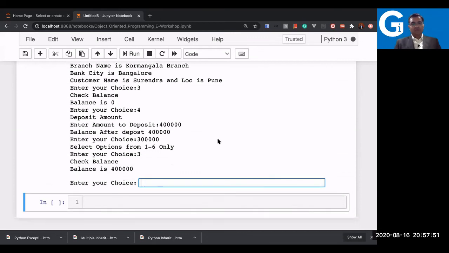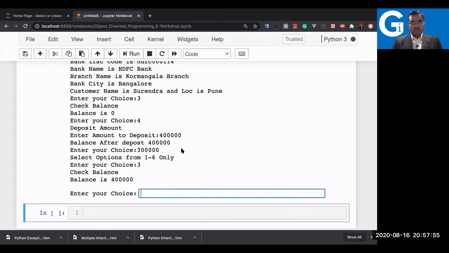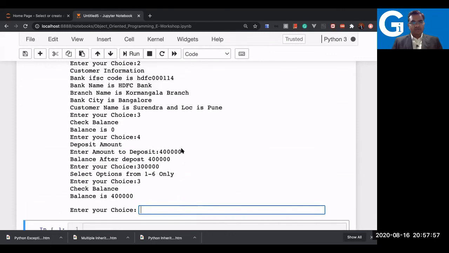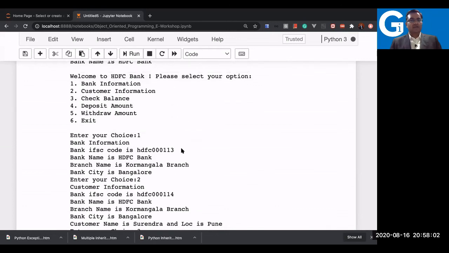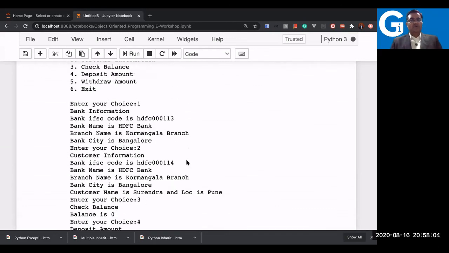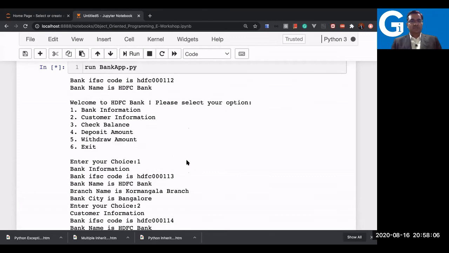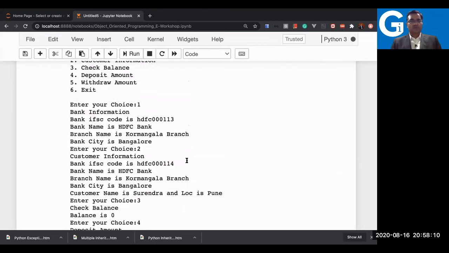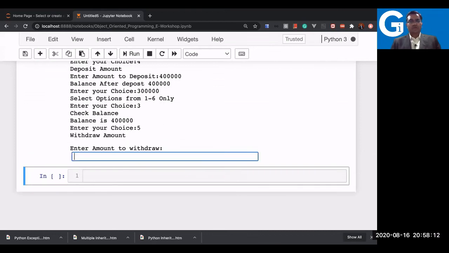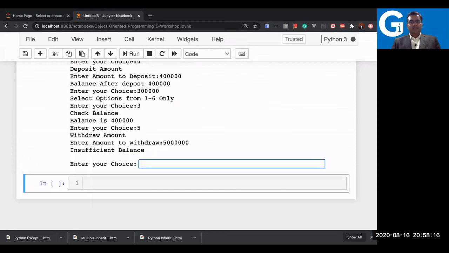Oh, nothing happened. What is the balance? Did I withdraw it or not? Oh, I deposited. What is the choice I made? Let me check it. I did, okay, withdraw amount is done, and then I want to check, okay, deposit amount, withdraw amount. Okay, let me check it. So let us try this. It's saying that when I'm trying to withdraw more than that, it says insufficient balance.